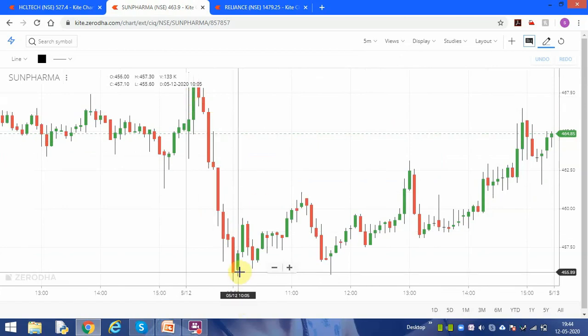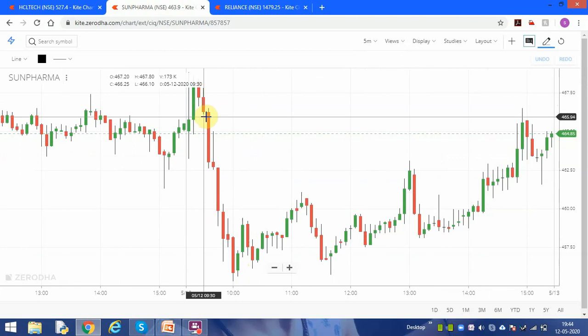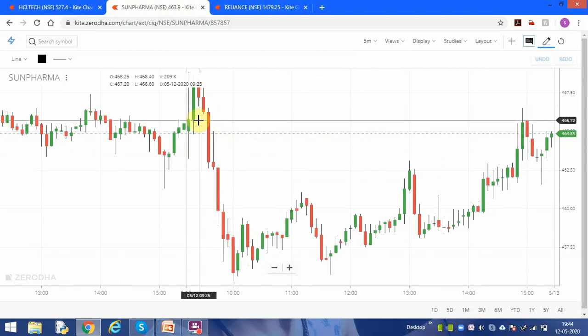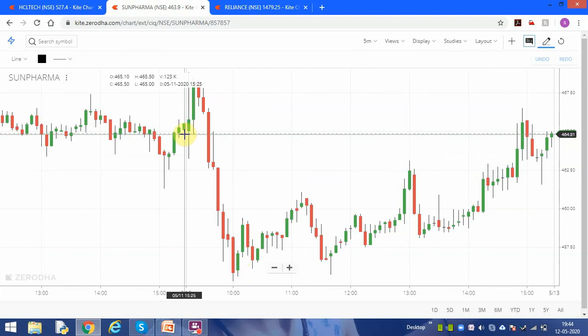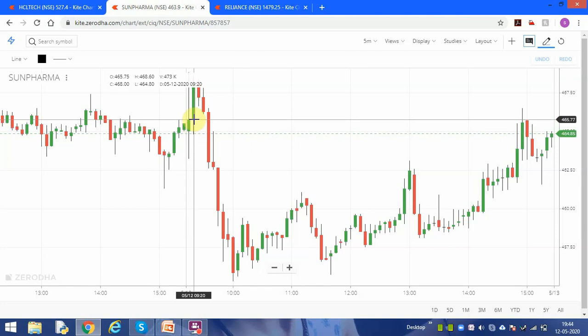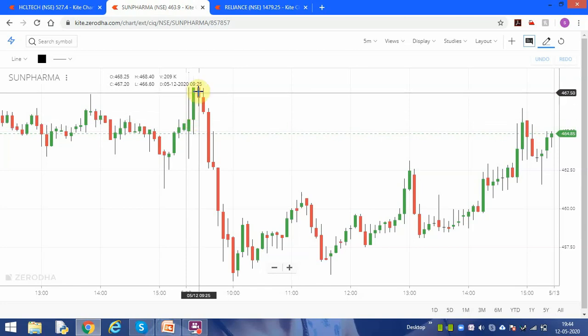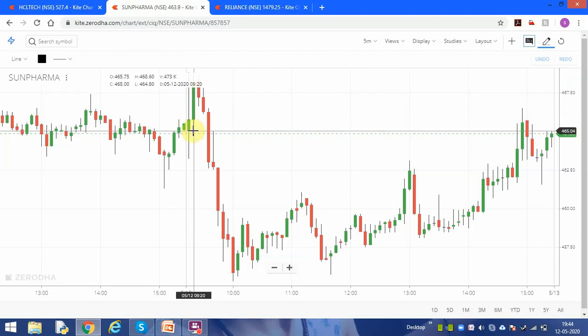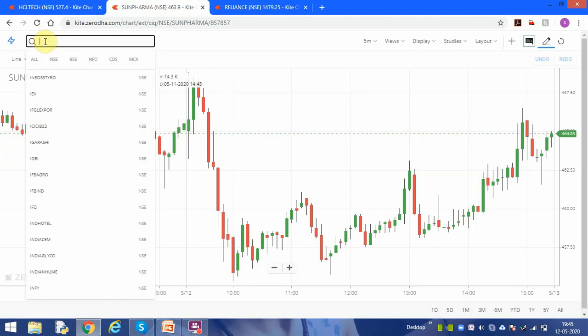Strategy, first 5 minutes: you go here, go here, you see 935, 920. Then again you see here also, if you bought here, then this candle also you are getting 465 to 467. So if you buy on the next candle from here, 465 to 468.